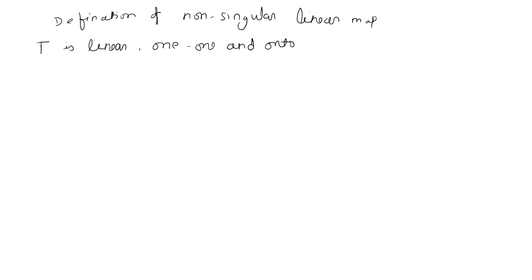If we have any mapping which is linear, 1-1 and onto, then we say that it is non-singular. If T is linear 1-1 onto, then we say that T is non-singular. Or simply, non-singular means its inverse exists.